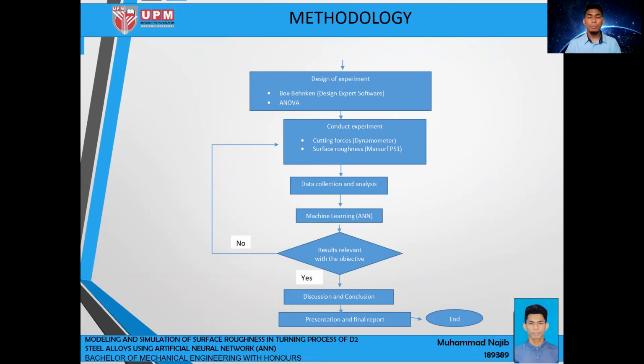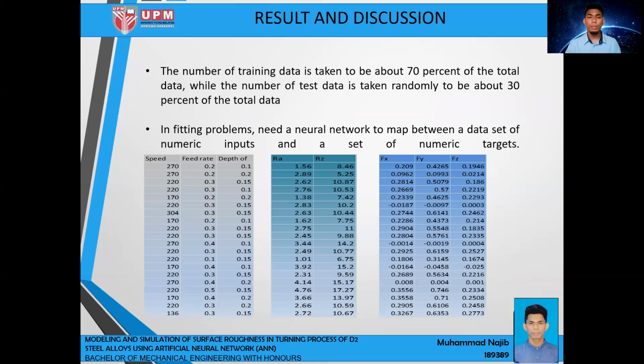Once the experiment has been conducted, the data collected will be used for the simulation, applying machine learning on it. So from the result, once the result is relevant to the objective, we'll proceed with the discussion and conclusion, and finally the presentation and final report.